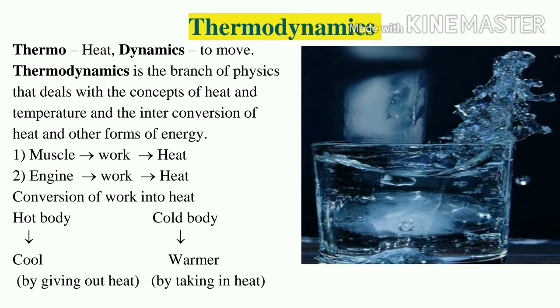Now, conversion of work into heat. You might be knowing, whenever a hot body is kept in a surrounding, what will happen? It will give out heat in order to maintain its normal temperature. So it will cool down by giving out heat. Similarly, when a cold body is kept, it will extract the heat from the surrounding. So it will get warmer by taking in heat.